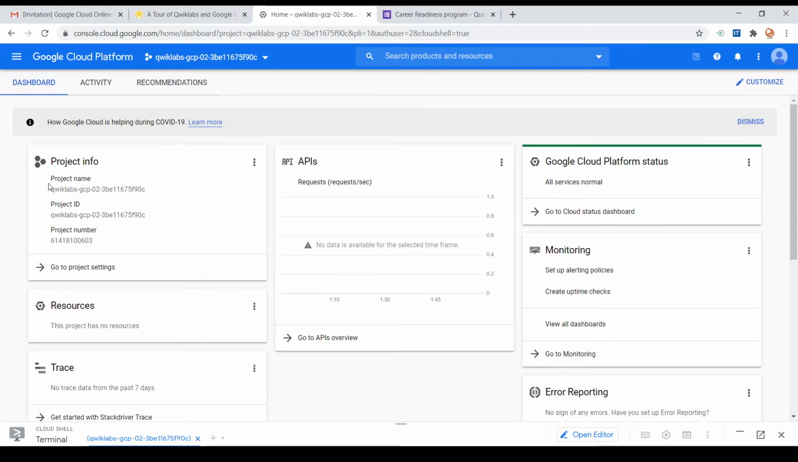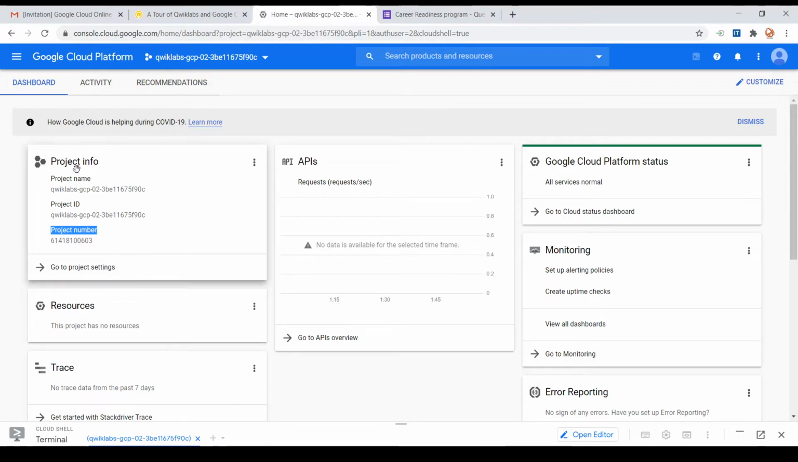If you look carefully at this card, you can see the project has a project name which is allotted by Quick Labs. There is a project ID which is unique, and also there is a project number which is also unique. So these are the details of our project. Based on the type of task we are doing, all these entities will be required to complete our lab.